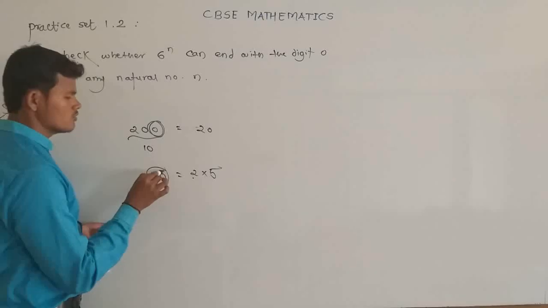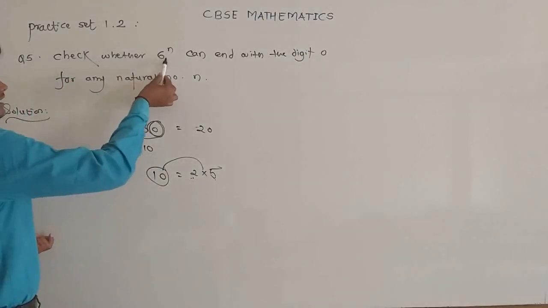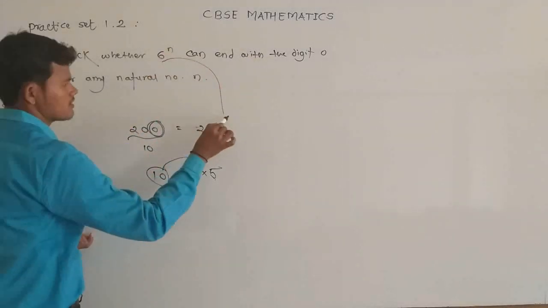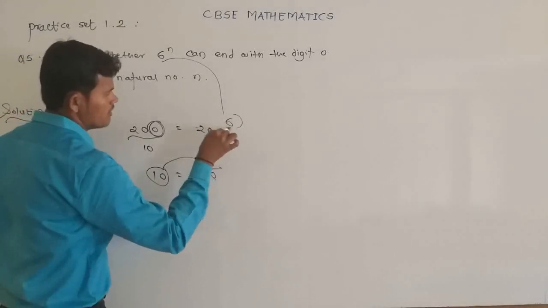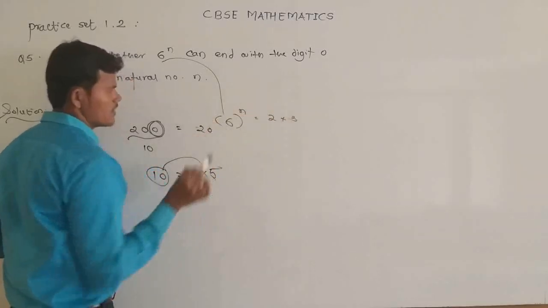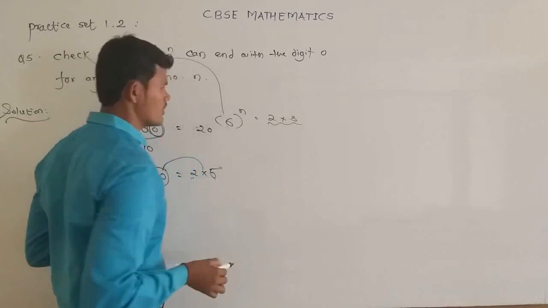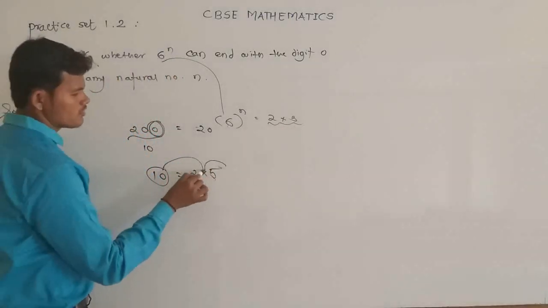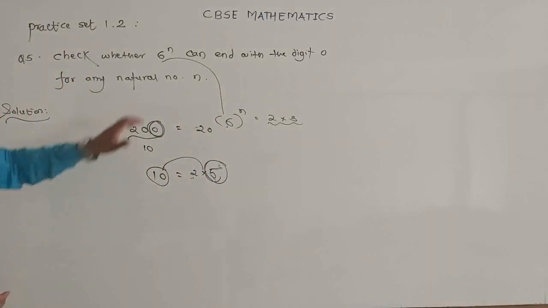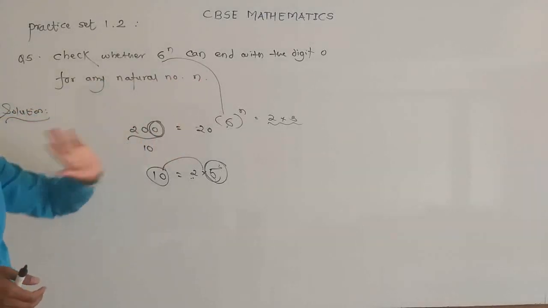So 10 involves two prime factors, 2 and 5. That means if 6 raised to n can end with the digit 0, then the prime factorization of 6 must also involve the prime factors 2 and 5. But the prime factorization of 6 involves only two numbers, 2 and 3. That means 5 is not involved in the prime factorization of 6. So 6 raised to n cannot end with the digit 0 for any natural number n.